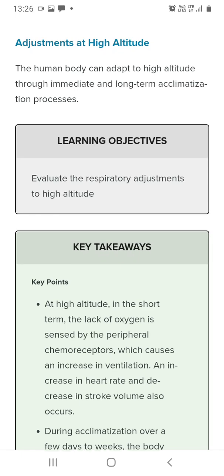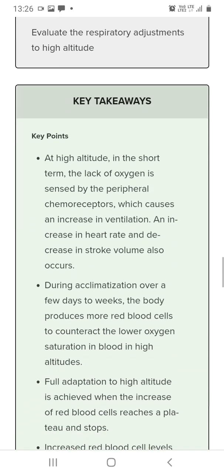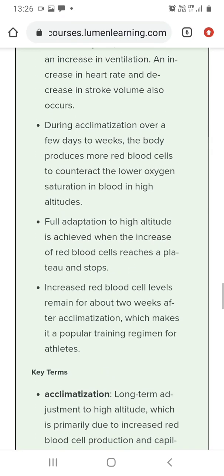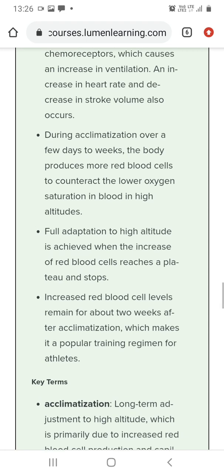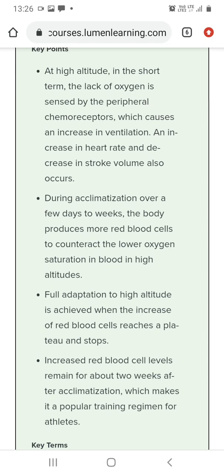Adjustment at high altitude. The human body can adapt or adjust to high altitude through immediate and long-term acclimatization processes. During acclimatization, over a few days to weeks, the body produces more red blood cells to counteract the lower oxygen saturation in the blood.